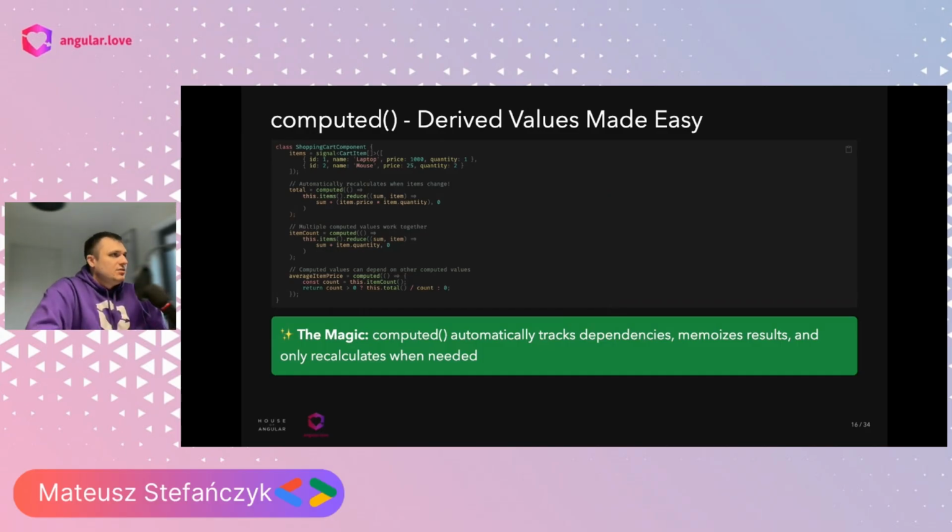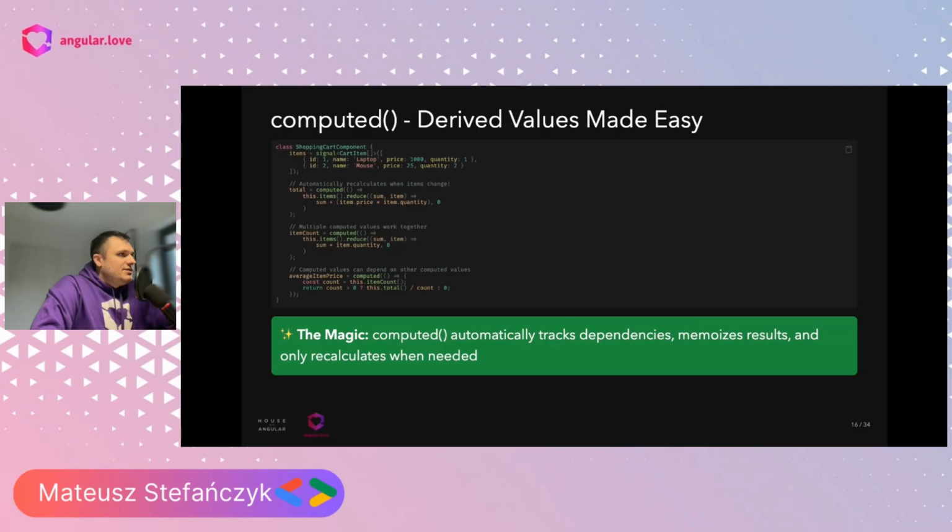As I mentioned, the Signal API also provides us with a few other APIs around signals, right? Computed fits into the Signal API, even though we have the signal function. Computed is also part of the Signal API, and computed is here to create derived values from other signals. As we can see, it automatically tracks dependencies, memoizes results, and only recalculates when needed.